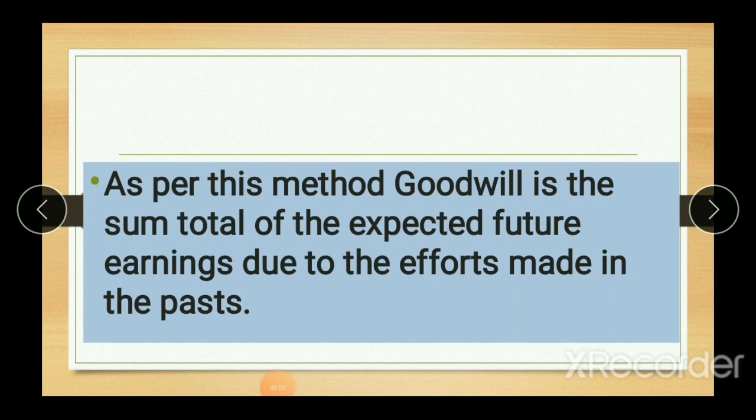According to this method, goodwill is created by efforts made in the past, and when we sum up the benefit it will give in future, that total sum is known as goodwill, and the years for which it will benefit you are known as the number of years of purchase.